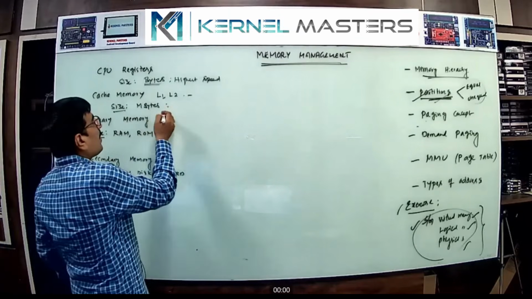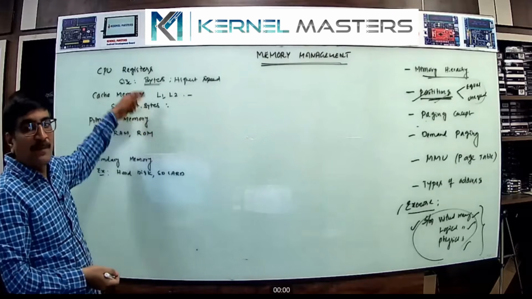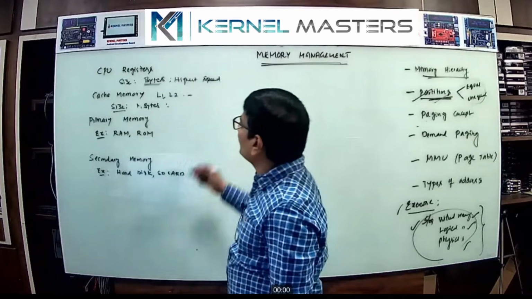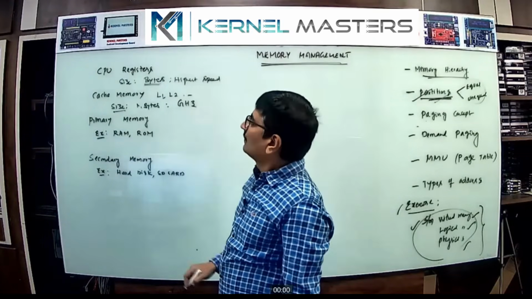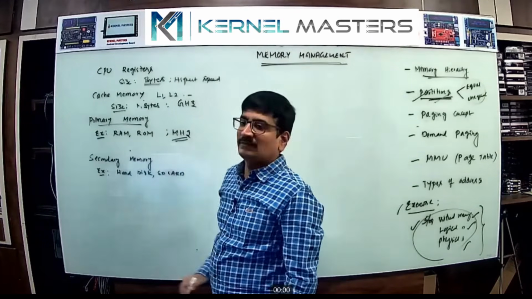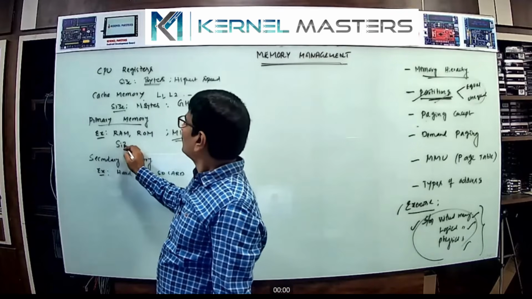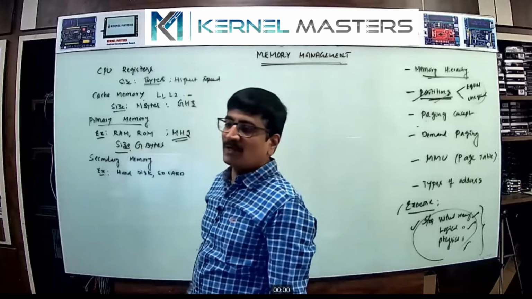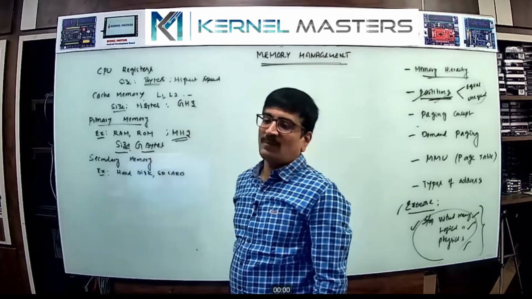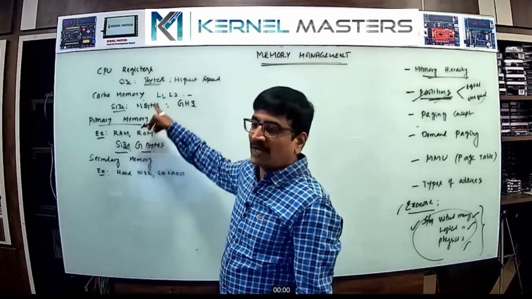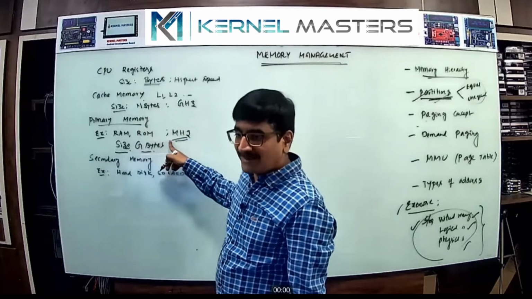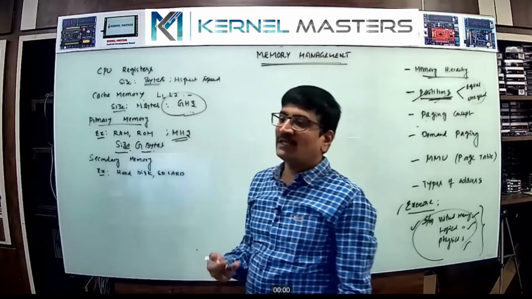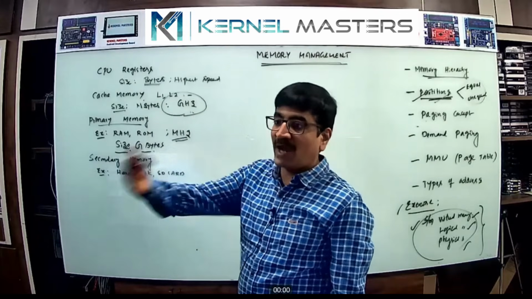Cache memory also has a very high speed of operation, but compared to registers it is slower, and compared to primary memory it is faster. Cache memory speed in the market is in GHz, while primary memory speed is in megahertz. Primary memory size nowadays is in gigabytes: 4 GB RAM, 8 GB RAM, 16 GB RAM, 32 GB RAM. The size is more compared to cache memory, but the operation is slower, in megahertz. The processor speed nowadays is in gigahertz, and microprocessor speed can match the cache memory.